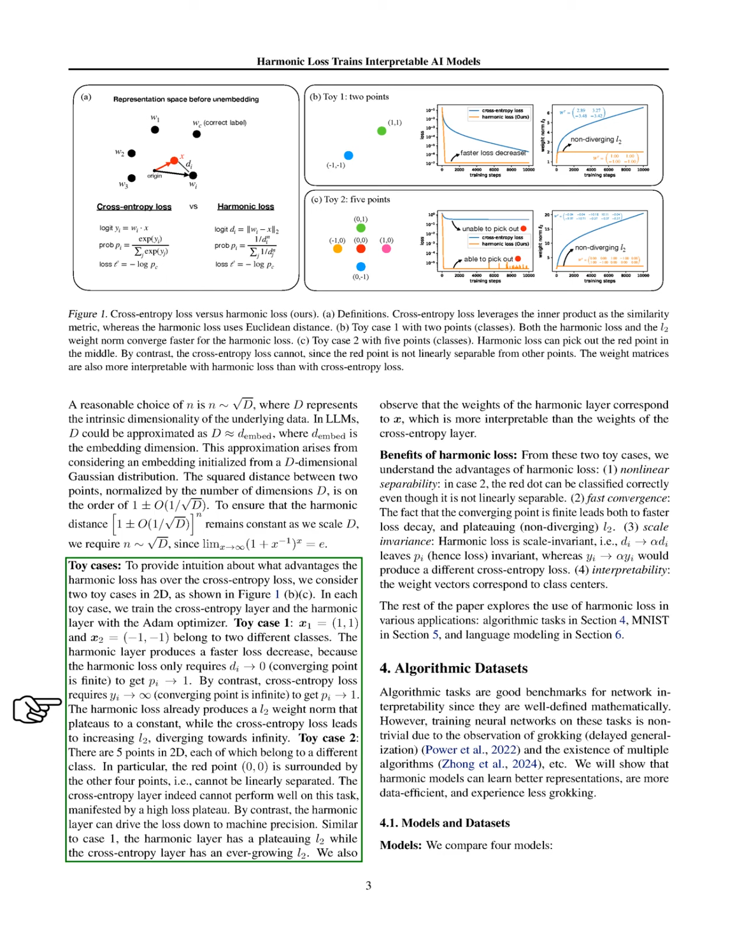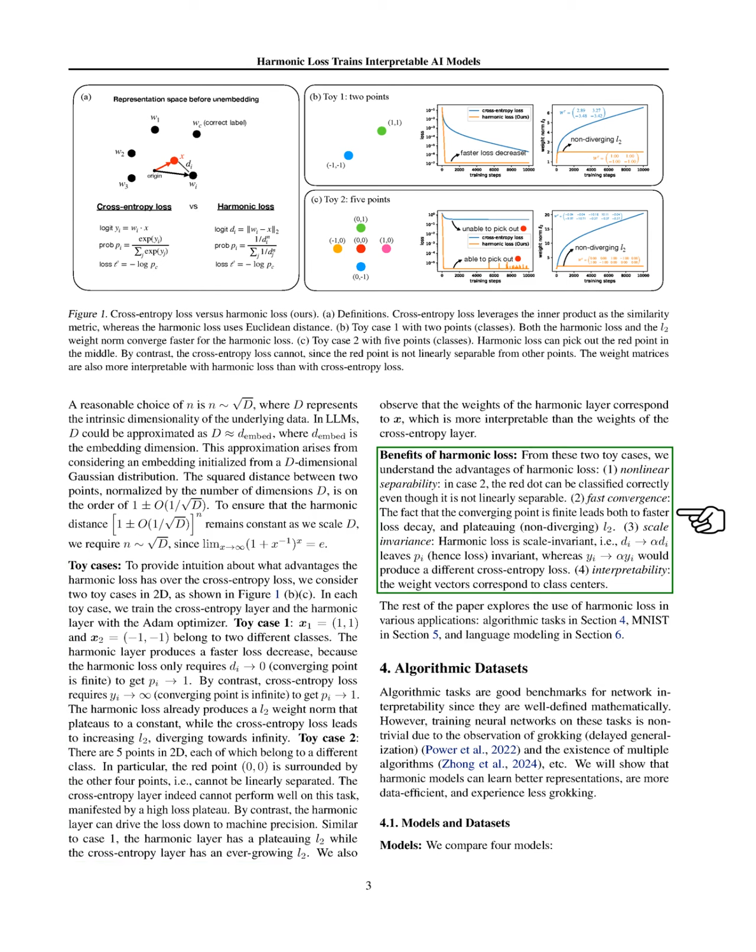In the second case, we have 5 points in 2D, each belonging to a different class, with the red point, (0, 0), surrounded by the others, making linear separation impossible. The cross-entropy layer struggles here, resulting in a high loss plateau, while the harmonic layer effectively reduces the loss to a very small value. Similar to the first case, the harmonic layer maintains a stable L2 norm, while the cross-entropy layer's norm continues to grow.